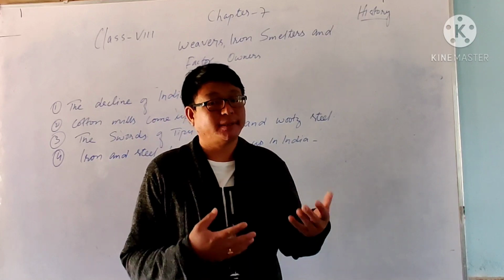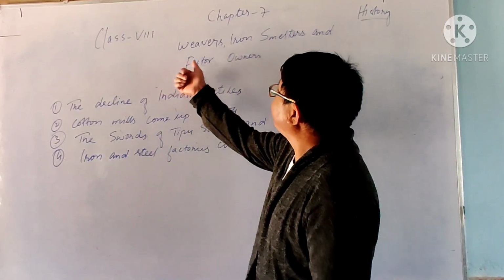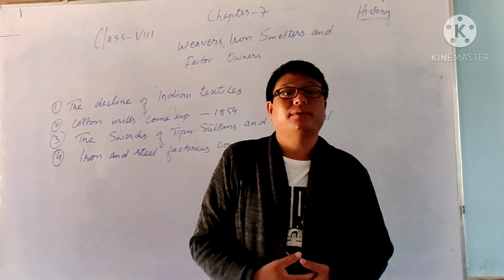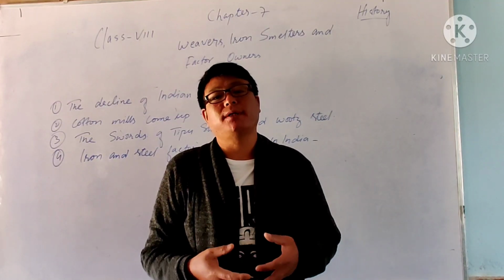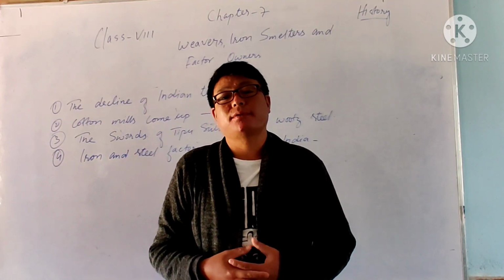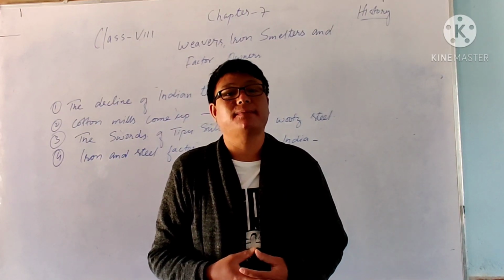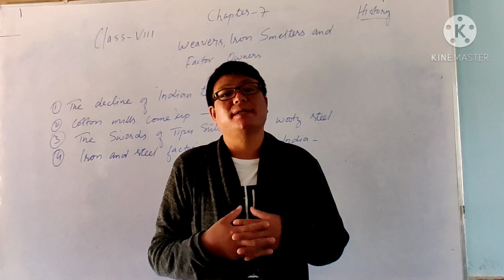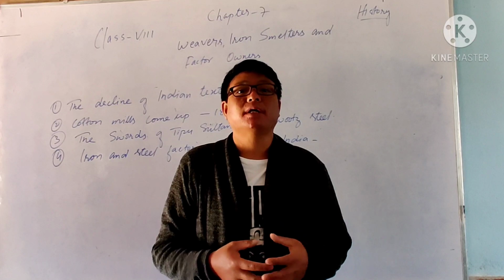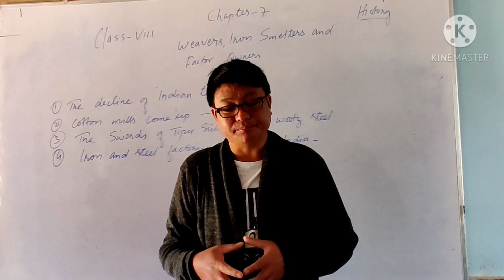In the last session we were on chapter 7 of history for class 8. Here we found that weavers, iron smelters and factory owners in India were producing commodities of good quality, and due to that, they were in high demand in the European market, especially the international market. The demand was so high that they could produce luxury goods, especially for the queen and high class people.